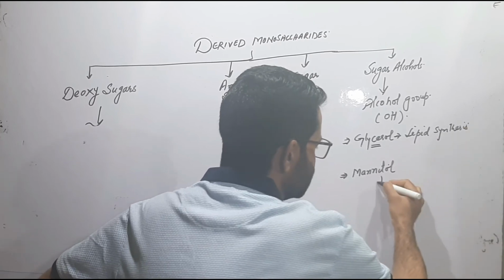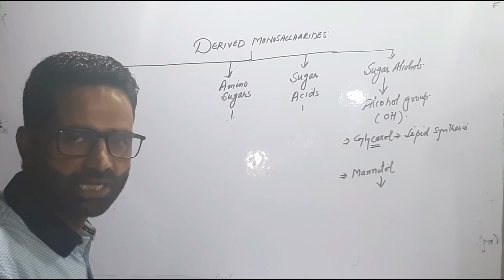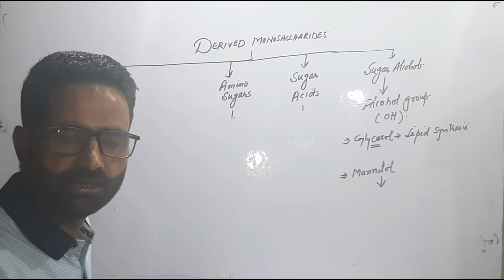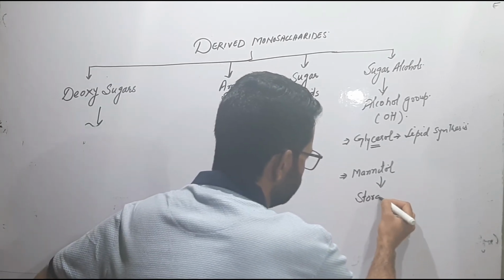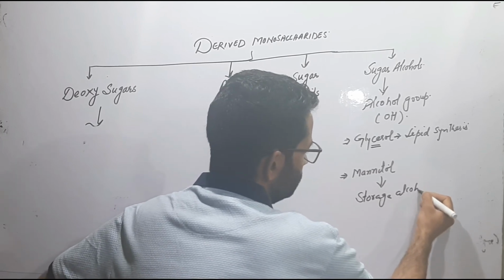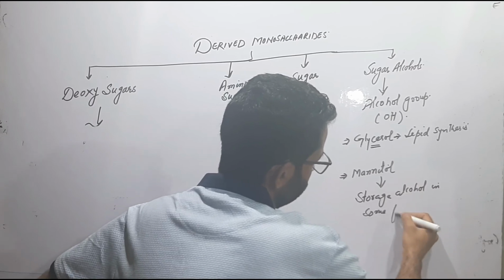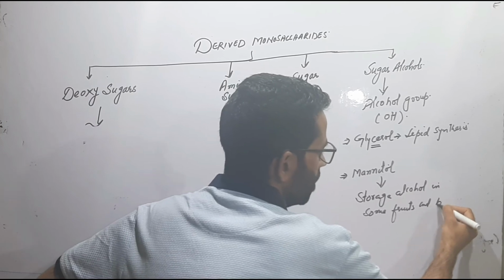While this mannitol is a storage alcohol in some fruits and in brown algae. So it is a storage alcohol in some fruits and brown algae.